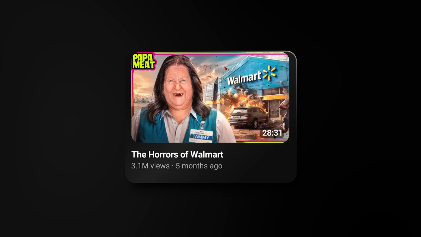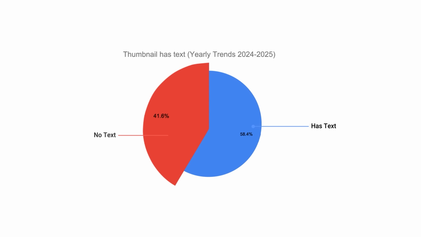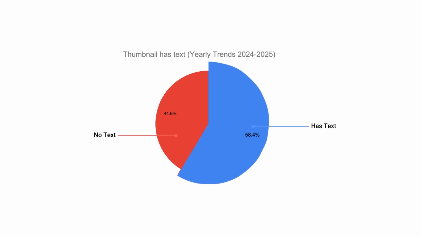And bear in mind, if a thumbnail has any clearly visible words in it, for example, like text on this shirt or this sign, it's going to be lumped into this 58%. So if we excluded those, the percentage of top YouTubers primarily opting for no text thumbnails would probably be even higher. So based on this data, it looks like a surprising amount of big YouTubers prefer to show rather than tell when it comes to thumbnails. In saying that, 58% of the top YouTubers do usually put text in their thumbnails.